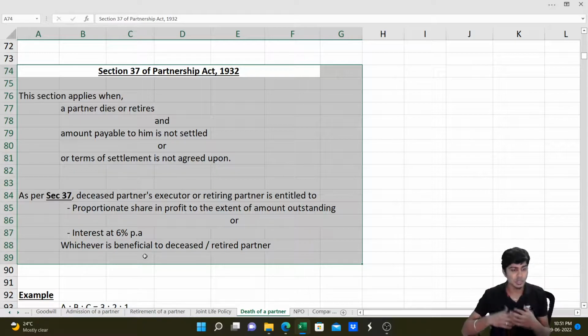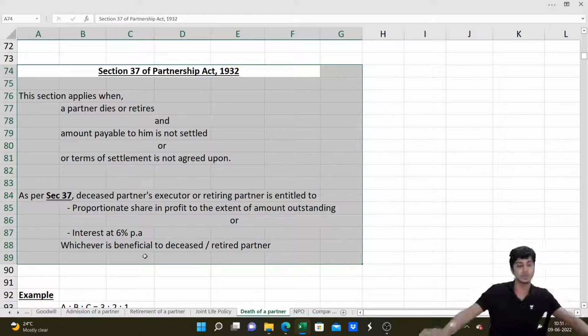If in case we don't pay that money, and this happens even in the case of retirement, if it is not paid within the time, then for the period the amount is not settled, the deceased partner's legal heirs or the retiring partner will be eligible for a share of profit proportionate to the amount outstanding or interest at 6% on that amount outstanding, whichever is beneficial to them.